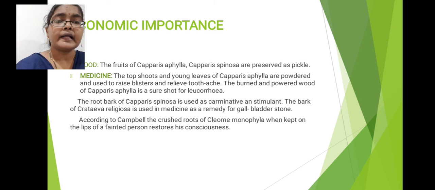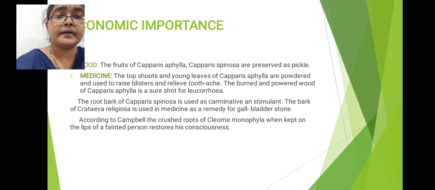Next, the bark of Crateva religiosa is mostly used in the treatment of gallbladder stones. So, the bark of Crateva religiosa has medicinal values and is used as a remedy for gallbladder stones.